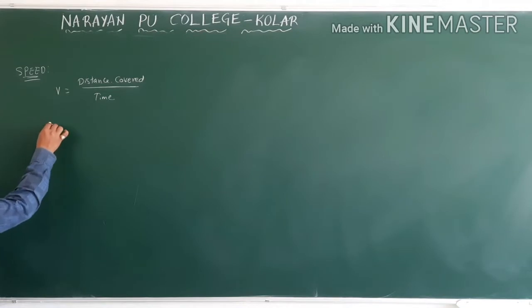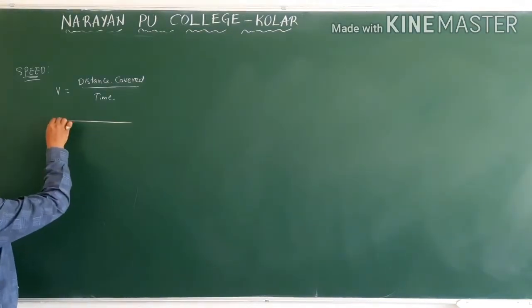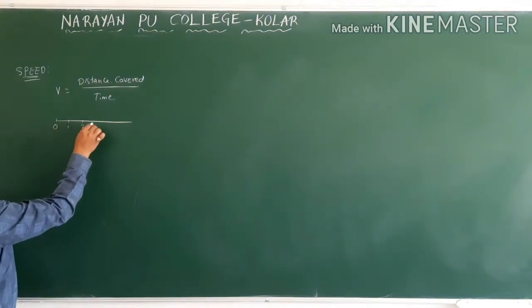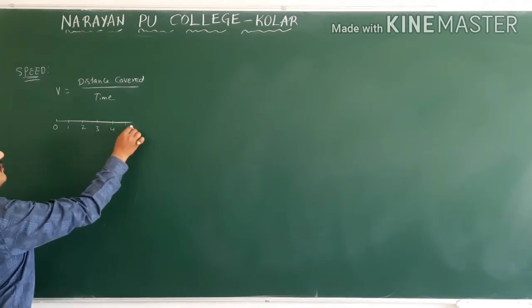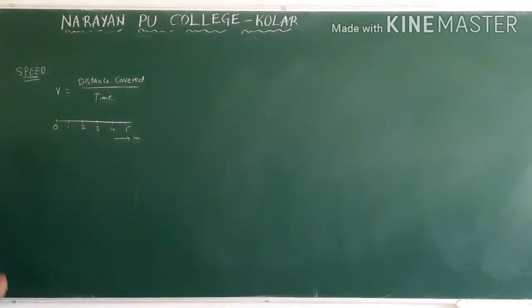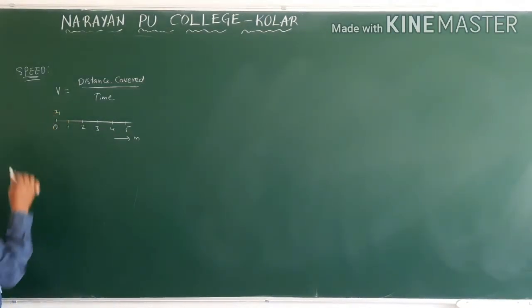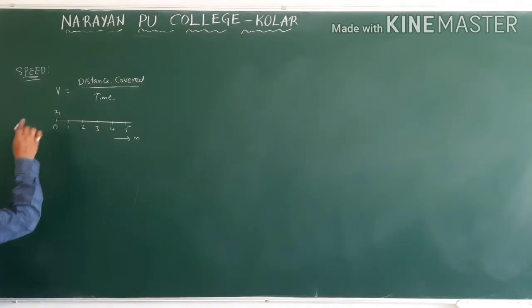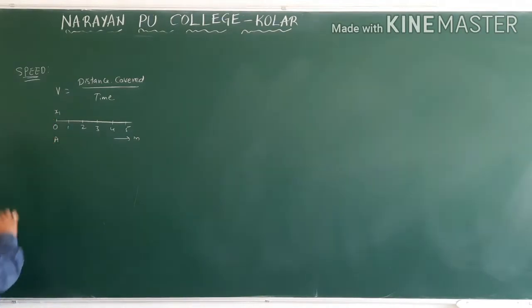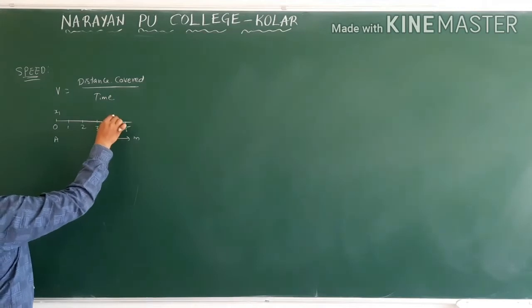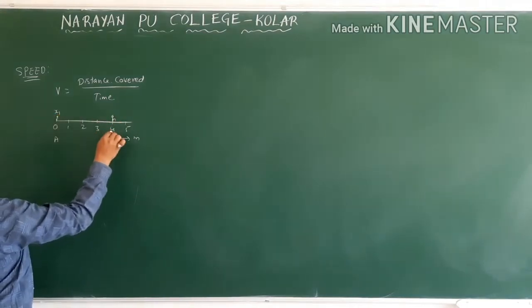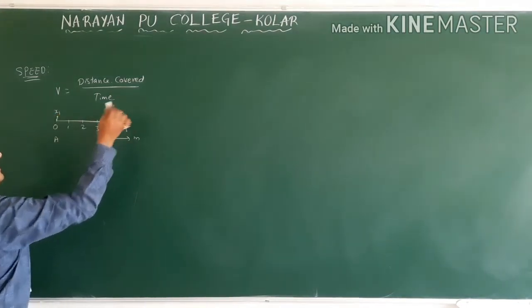Now initially we started at one point, that is the origin. Yesterday we took this example: 1, 2, 3, 4, 5 meters, going in the forward direction. The initial position we call x1. He started at origin A and reached point B, that is x2.